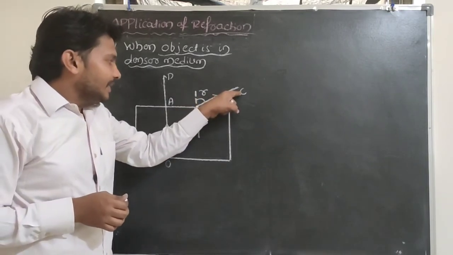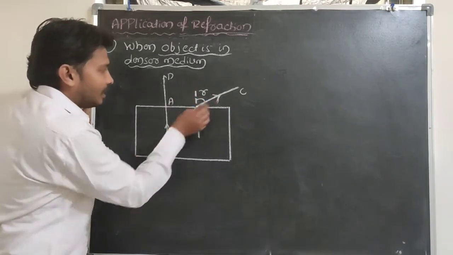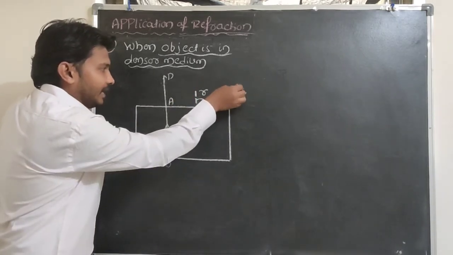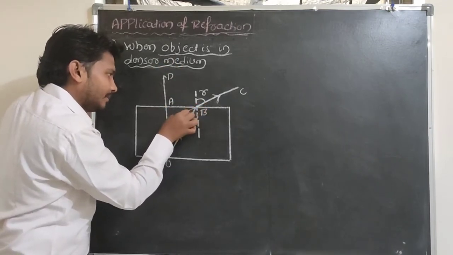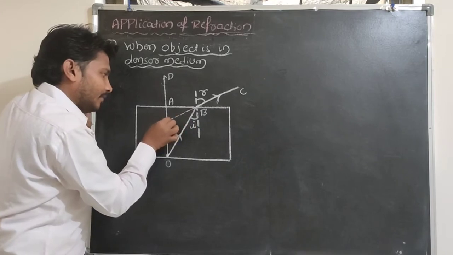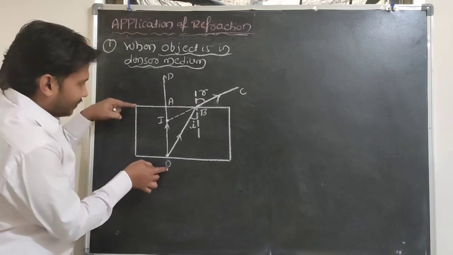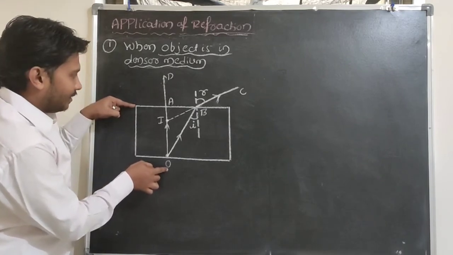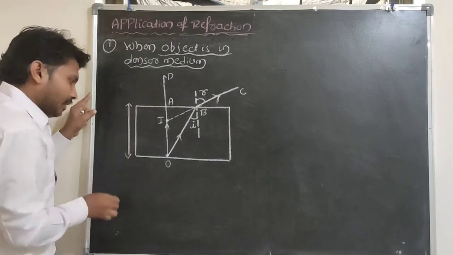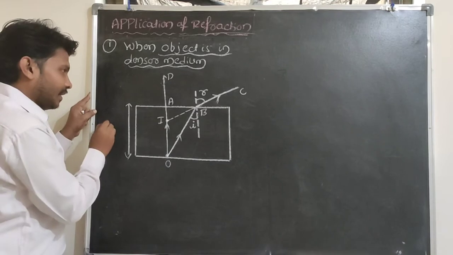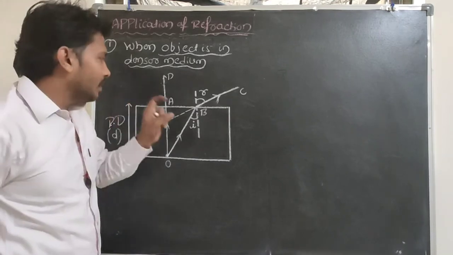Now I would like to retrace this refracted light. If you retrace this refracted light, the refracted light BC and AD will meet at one point here. Here the object is there, and here the air to water interface is there. So the distance between A and O is the real depth. The real depth of the object is AO. I will represent this real depth by the symbol D here.